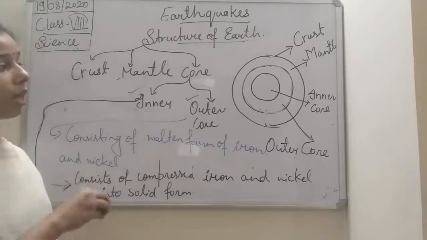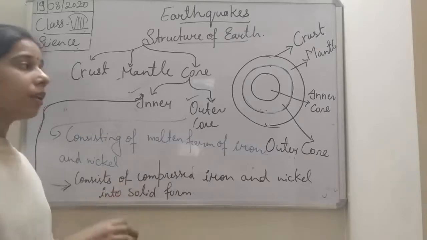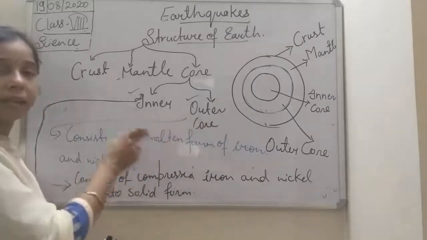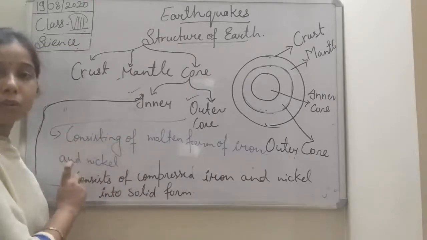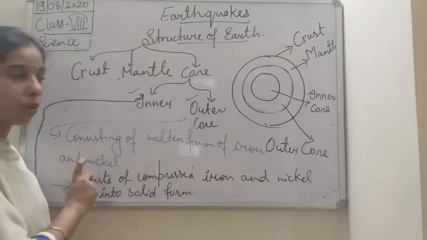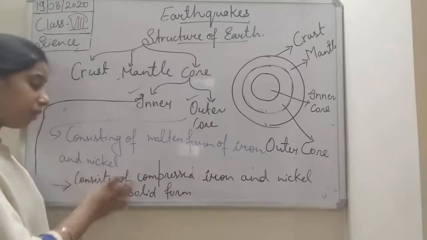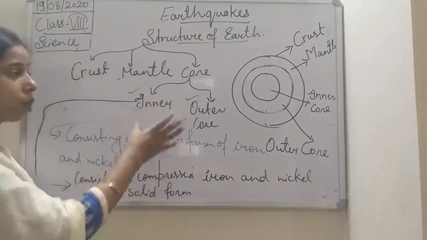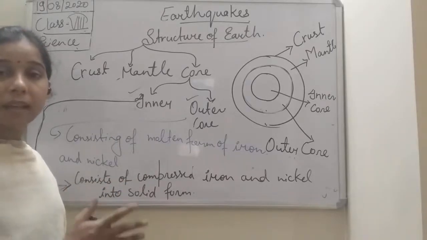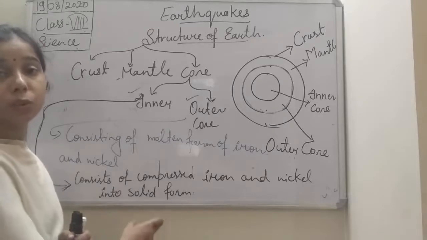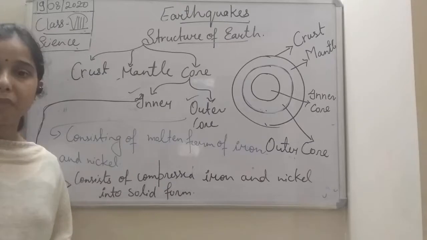Now we came to the core of the earth, which is the centermost part of the earth, students. The core is also divided into two: the outer core and the inner core. The outer core basically consists of molten iron and nickel, while the inner core consists of compressed material. The nickel and the iron get compressed into a solid form. So this is the structure of the earth.